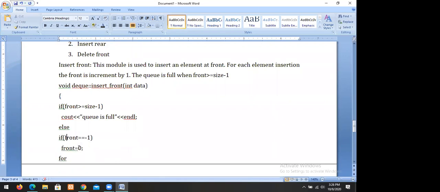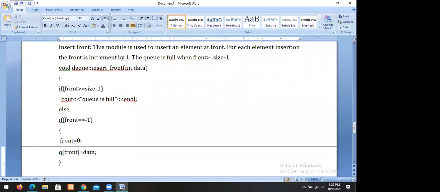If front equals minus 1, Q of front we make it as data.